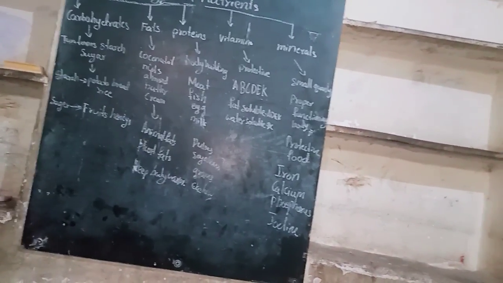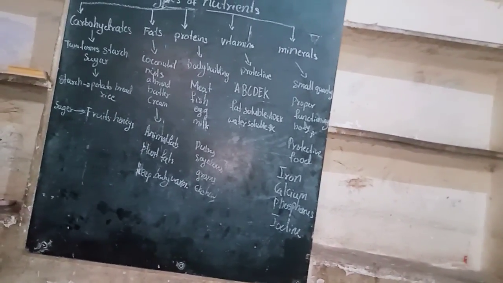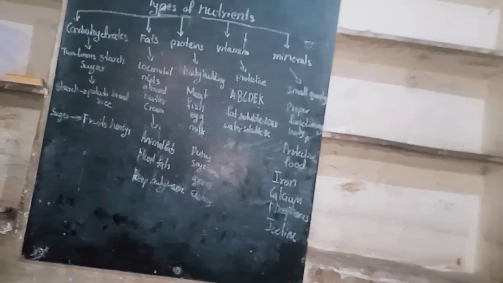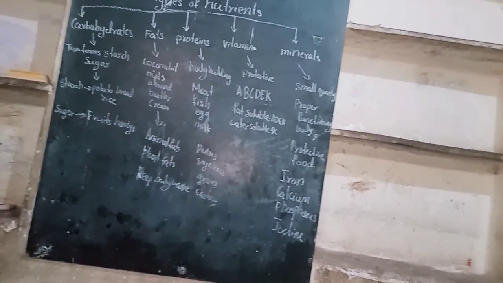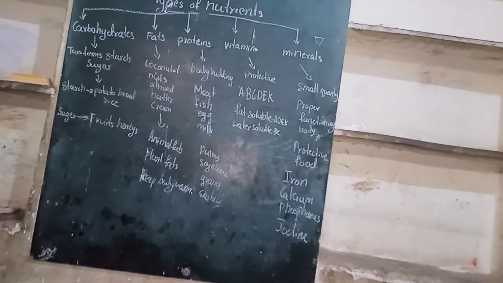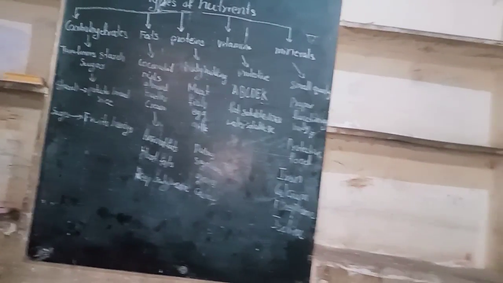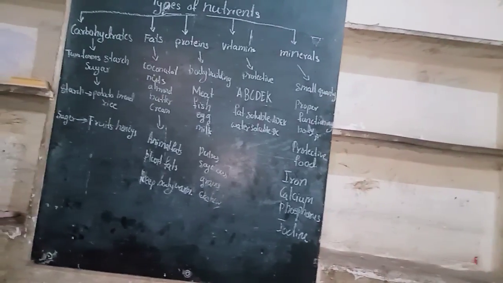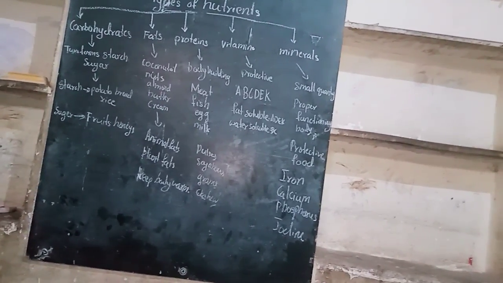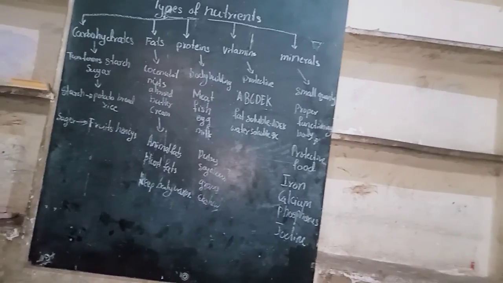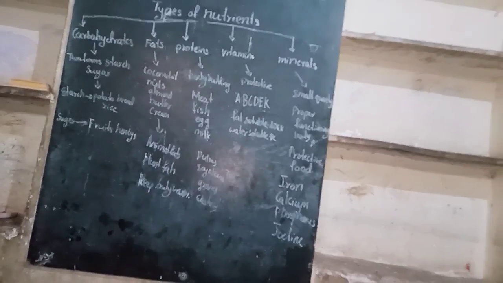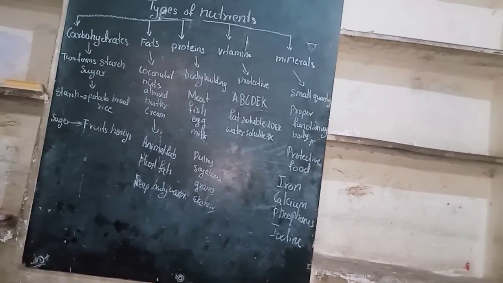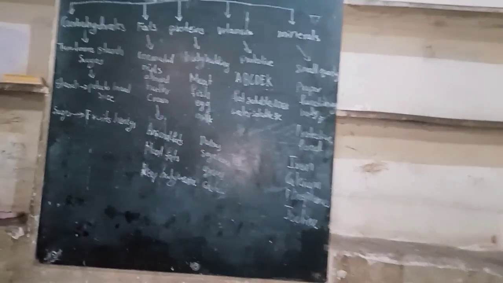Vitamins are 6 types: vitamin A, vitamin B, vitamin C, vitamin D, vitamin E, vitamin K. Again vitamins are also 2 types: water soluble vitamins and fat soluble vitamins. Vitamin A, D, E, K are fat soluble vitamins. Water soluble vitamins are vitamin B and C.